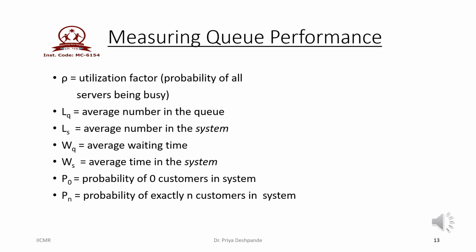Then we can also find out P naught. P naught means the probability that there are zero customers in the system. This is studied to find out the idle time of the servers or the service channels. Then Pn is nothing but the probability that there are exactly n customers in the system. Let us understand all these measures with the help of example.